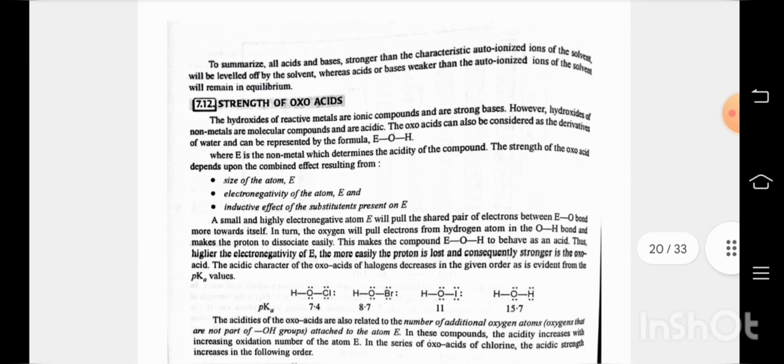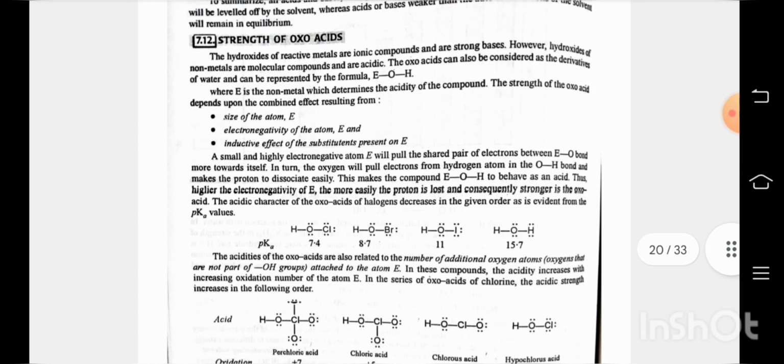Strength of oxo acids. The hydroxides of the reactive metals are ionic compounds and are strong bases. However, hydroxides of the non-metals are molecular compounds and are acidic. The oxo acids can also be considered as derivatives of water and can be represented by the formula EOH. E is the non-metal which determines the acidity of the compound.